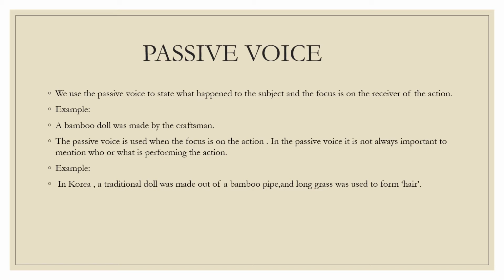Now let us take an example. A bamboo doll was made by the craftsman. Now the focus is on the receiver of the action, not on the doer. It is on the bamboo doll, so it is in passive voice. And you must pay attention to the fact that by has to be added when we are talking about the doer of the action. So the word by is added and we write, a bamboo doll was made by the craftsman.